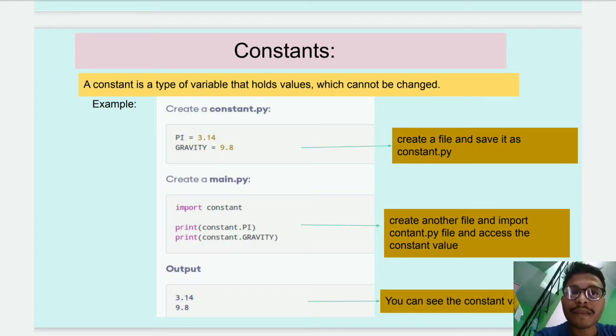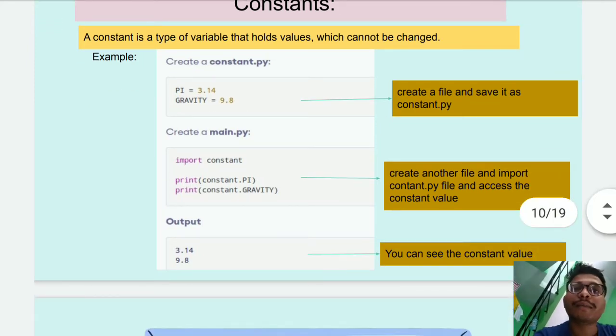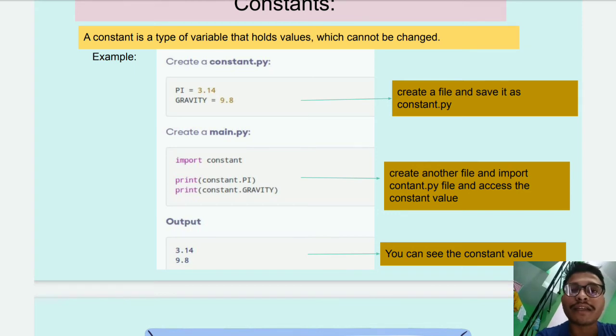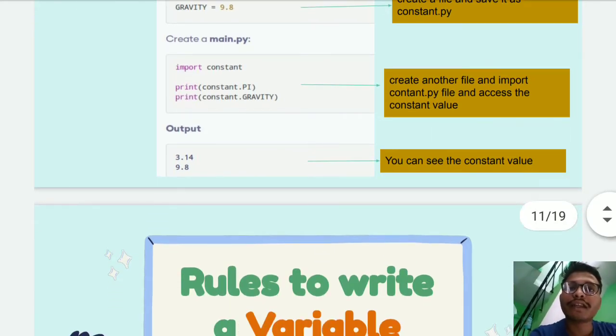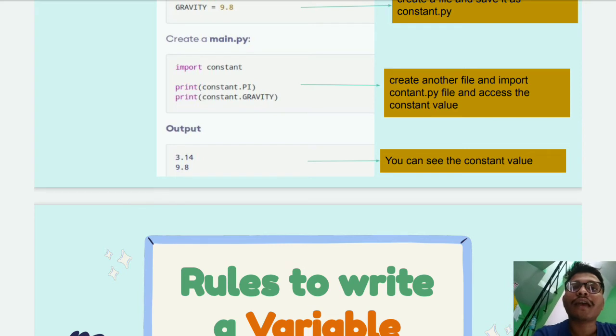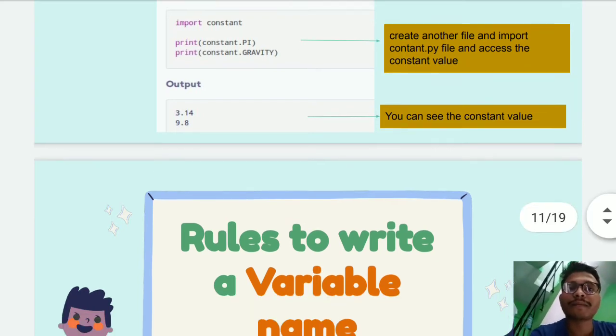Here we write print. We have to print the value of constant pi and constant gravity: print constant dot pi, and then print constant dot gravity. Here we see in the output window that 3.14 is the value of pi, and 9.8 is the value of gravity.